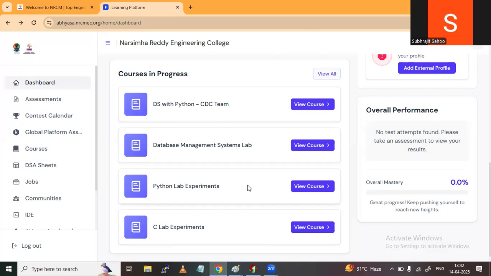Actually, we have already solved those programs in Turbo C, but this platform is different. This is a very good platform. Whenever you go for an interview at software industries, they will not ask you to write the program in Turbo C. They will give their own platform, and those software industry platforms are similar to this Abhyasa platform. On the internet also, there are other platforms similar to this.